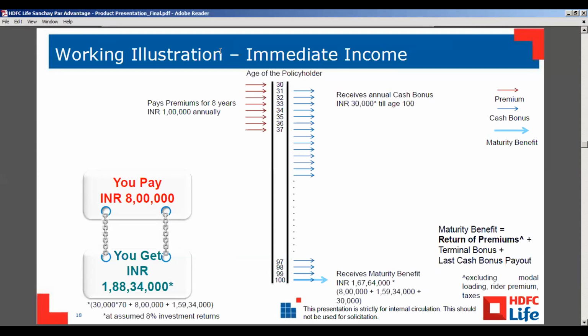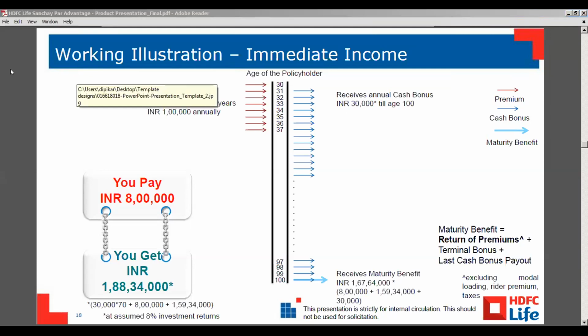Agreed, Vaibhav, but let me complete. What Mohan is asking is, why would my client or my RM pitch immediate income when you're not getting anything guaranteed? Agreed, HDFC's historical cash bonus declarations at the rate of 8% are there, but what if it is not declared? Then what other benefit is there?